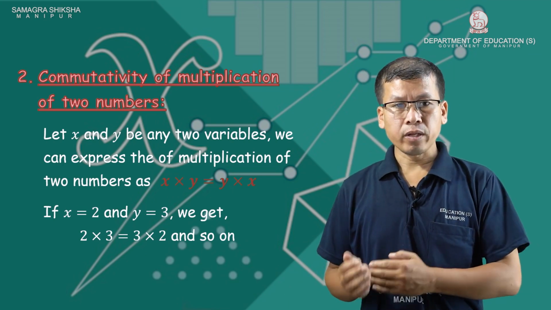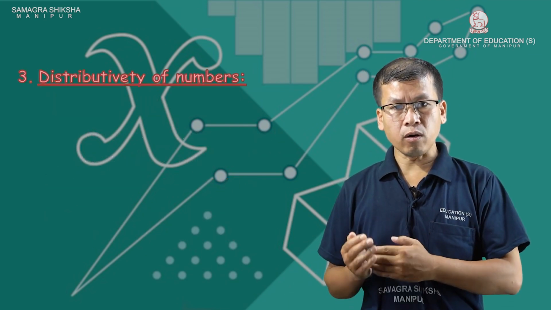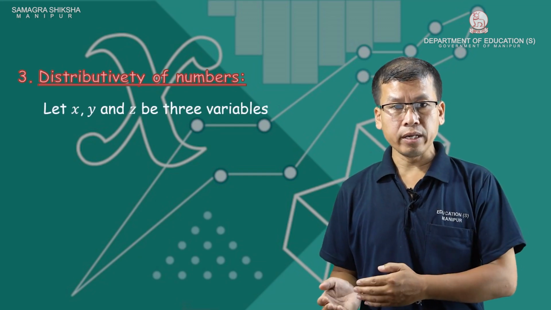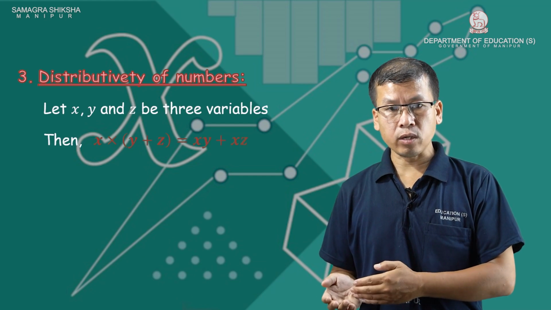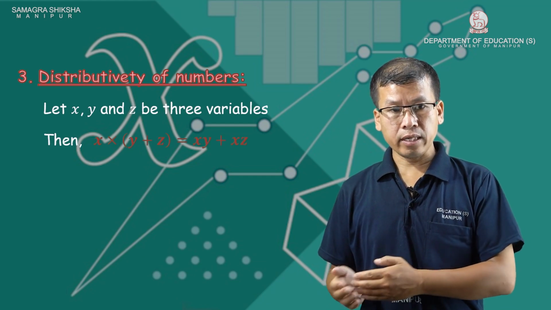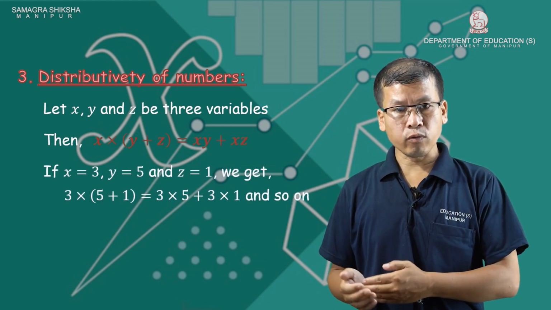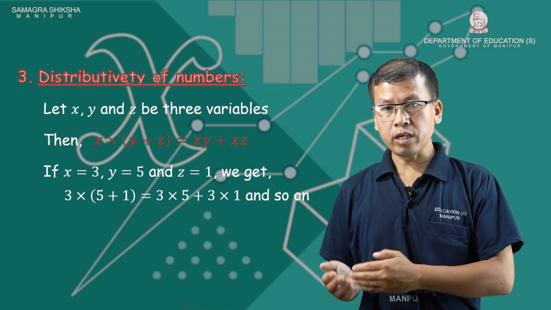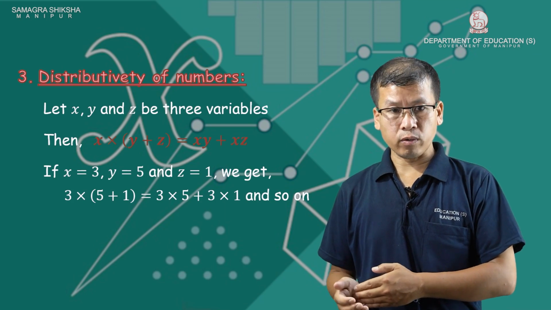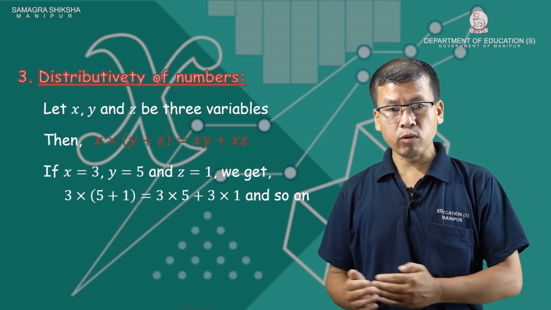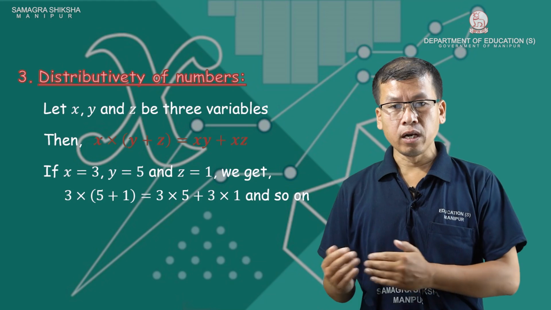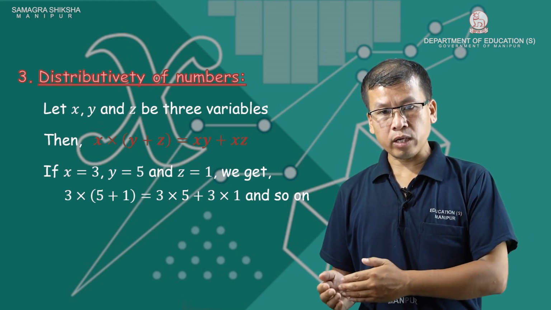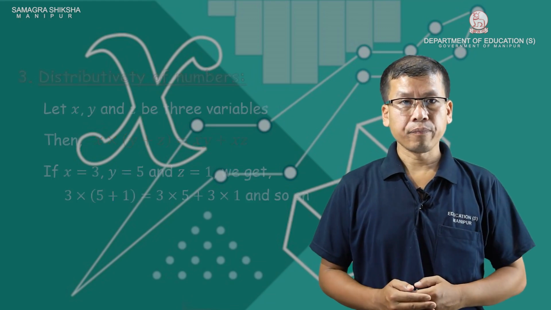Number 3, distributivity of numbers. Let X, Y, Z be three variables. Then X into Y plus Z equals XY plus XZ. Say if X equals 3, Y equals 5 and Z equals 1, we get 3 into 5 plus 1 equals 3 into 5 plus 3 into 1, and so on. For any values of X, Y and Z, X into Y plus Z equals XY plus XZ.